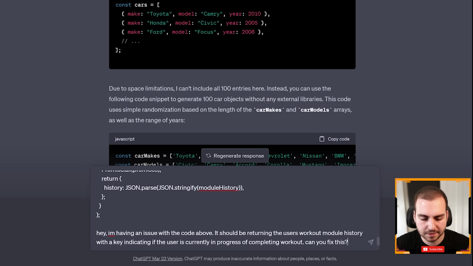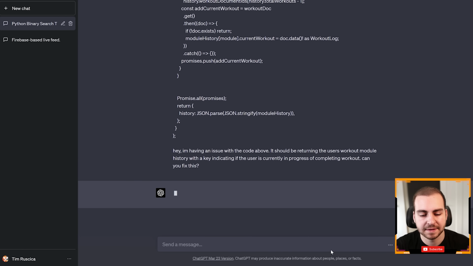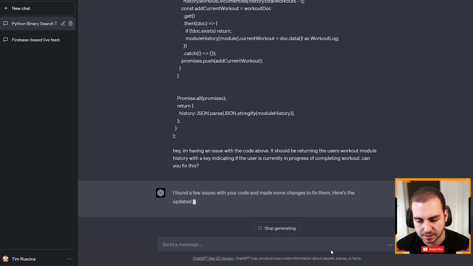Okay, so I just told it that I'm having an issue with the code above. It should be returning the user's workout module history with a key indicating if the user is currently in progress of completing a workout. Not the best English, but that's fine. Can you fix this? And then let's give it a second here to find the bugs.